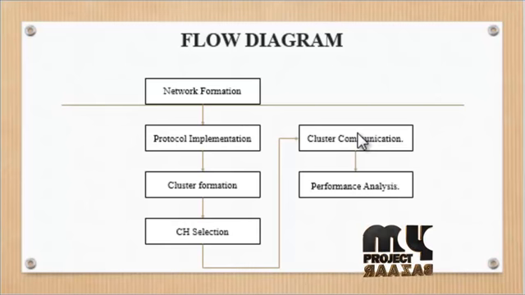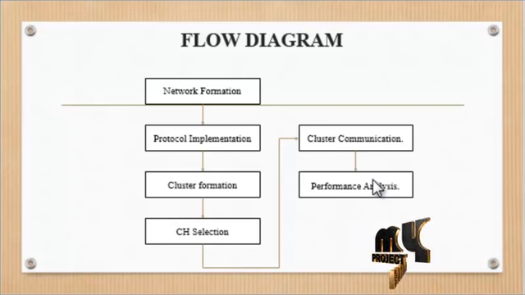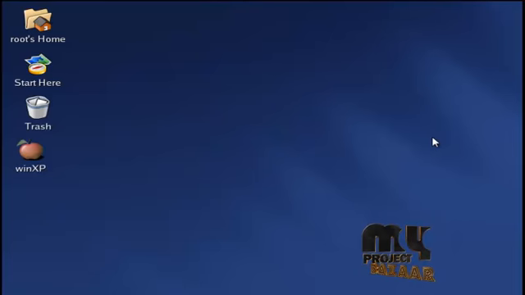Next one is the performance analysis. Different network parameter analysis is done for our proposed and existing protocols. Performance metrics like total energy consumption, throughput, packet delivery ratio and delay are compared for the proposed and the existing protocol. Let us see the output of our project.